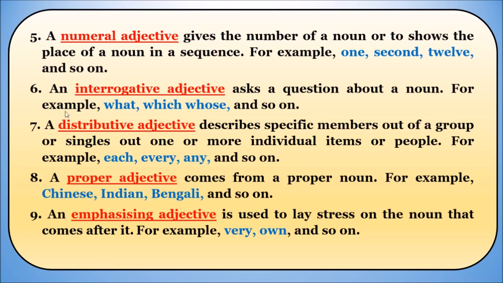Okay. Next. An interrogative adjective. An interrogative adjective asks a question about a noun. For example, what, which, whose and so on. Interrogative means interrogation, asking questions. So WH words, what, which, when, who, how, why, all these words when we are using them to question about a particular noun, that sort of adjective which we use in the form of questioning about a noun is called what?